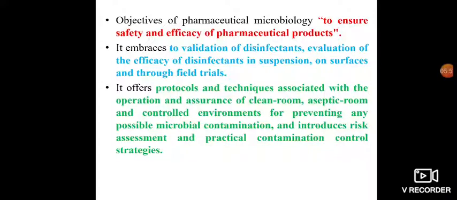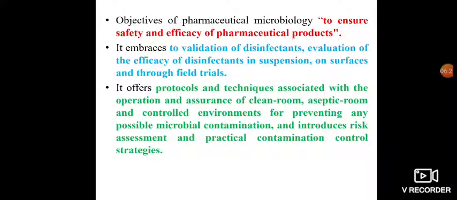Everybody knows that corona is a big issue, and each and every one of us has suffered from this problem. During that time we used sanitizers and different types of disinfectants. So when we use this type of pharmaceutical product, it should kill those microorganisms properly. These are the things considered during preparation of those pharmaceutical products.